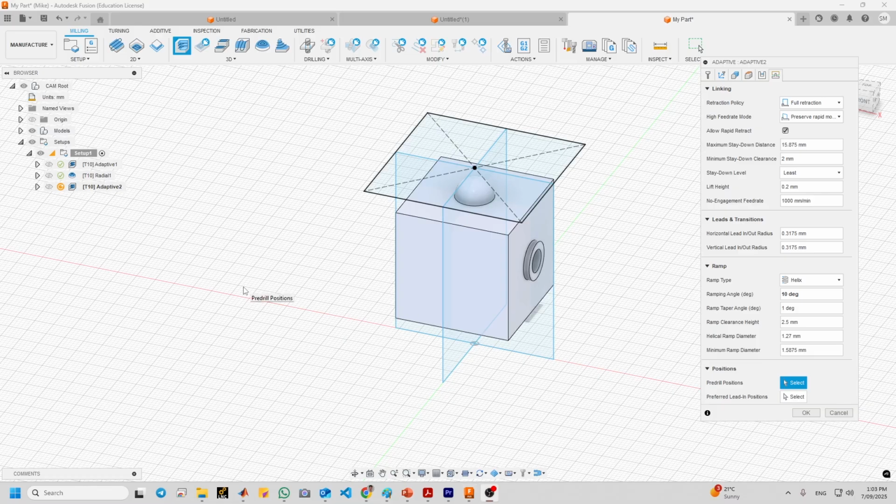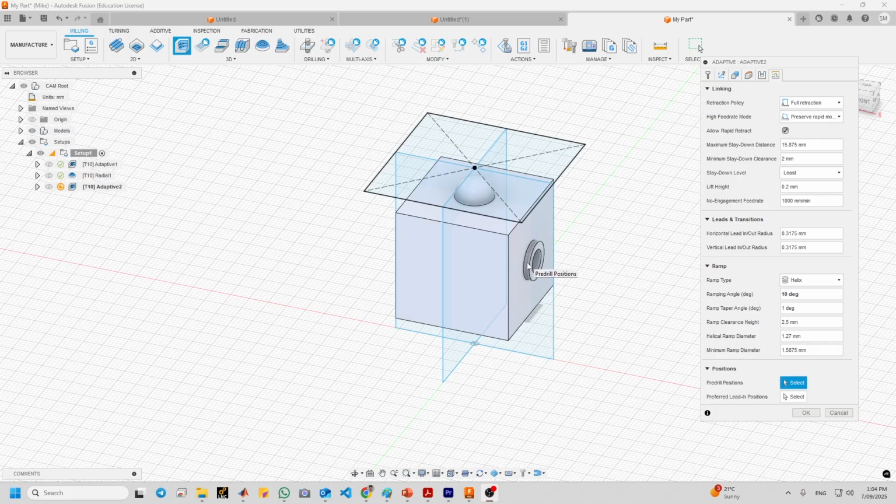So when simulating the tool path, there are a few items worthy of noting. The first is that as it is a 3D adaptive clearing, the tool path will recognize the raised lip of the circular hole, this part, and remove the material from inside it.